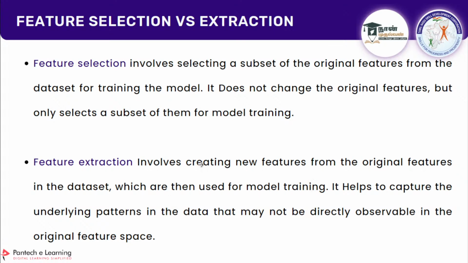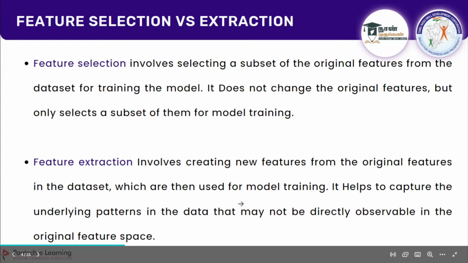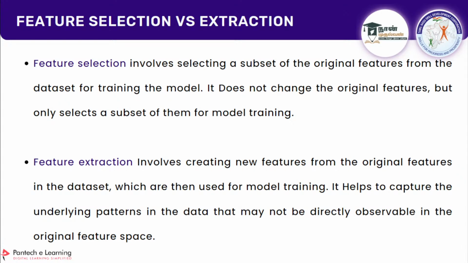So this is going to create a new feature based on the features you already have. It helps to capture the underlying patterns in the data which are not visible or observable. If you have 20 columns and pass them to PCA or feature extraction, it is going to take some of the features from that. So this minimizes the loss of features.